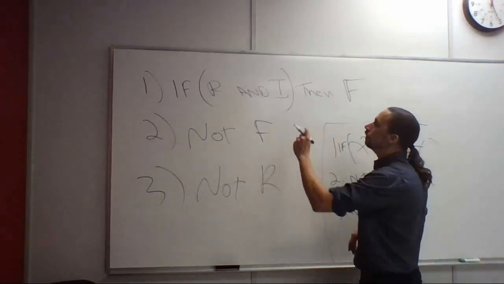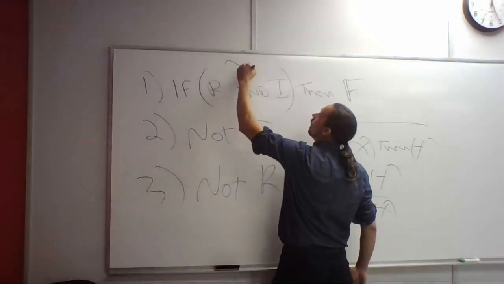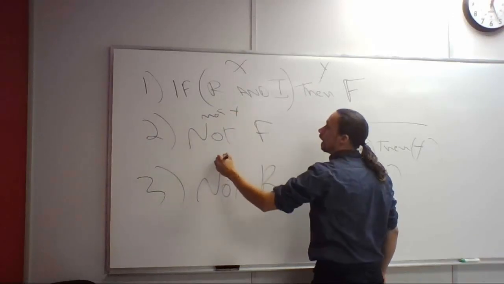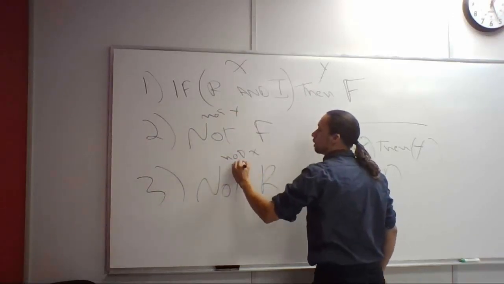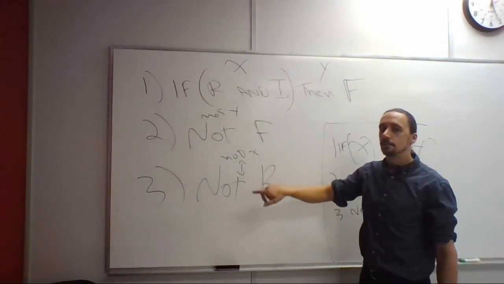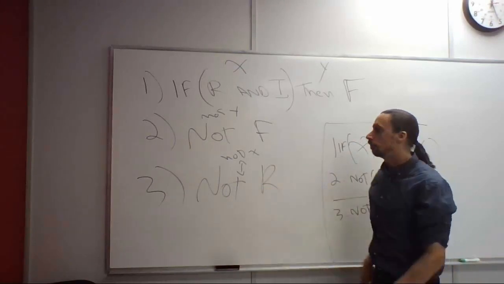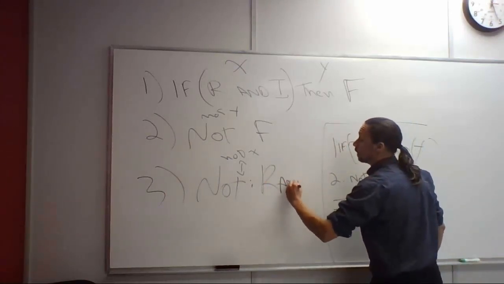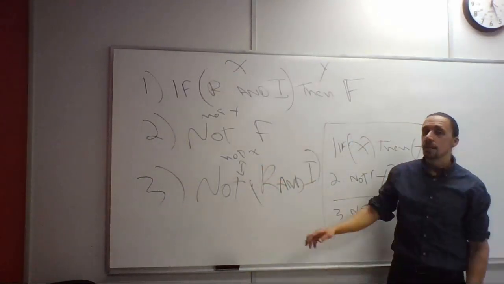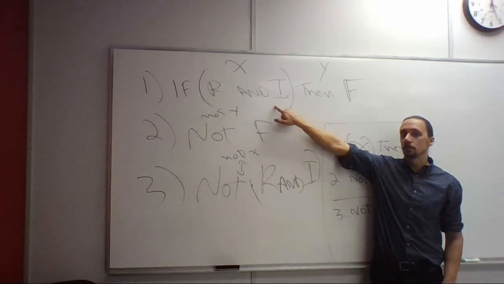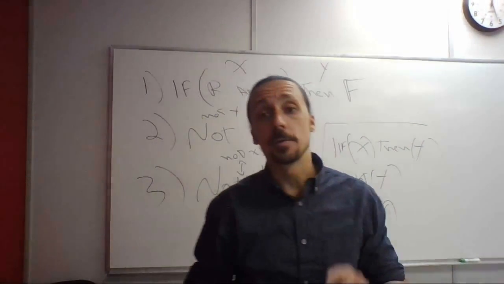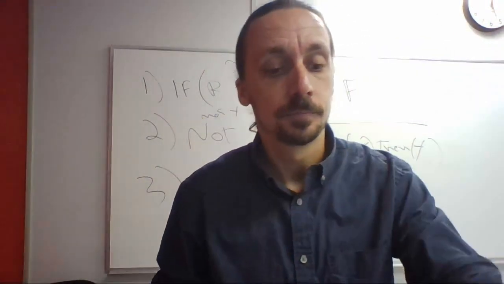But here, if I substitute if x, then y, not y, not x, these two statements aren't the same. Here x was r and I, and here I have just not r. A valid argument would be not r and I. Now I have a valid argument because that's the actual thing that's not true. But just not r is too specific. It's not actually there in the premises, and that's why this is an invalid argument.